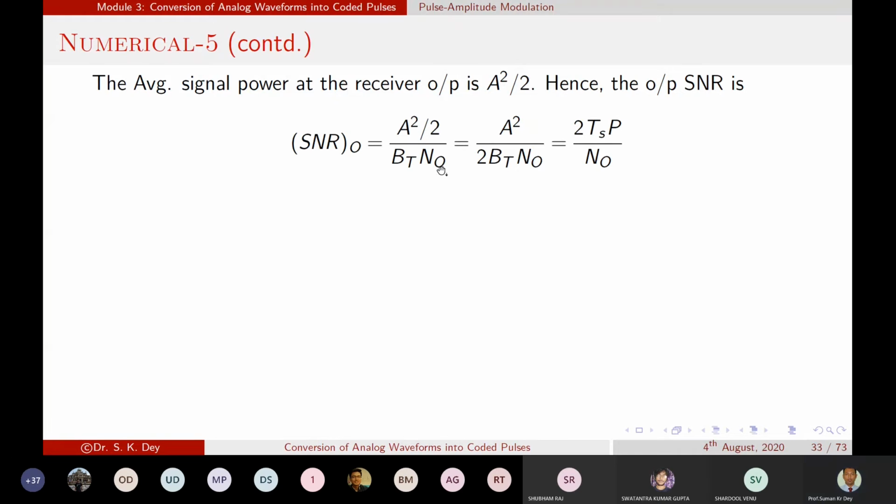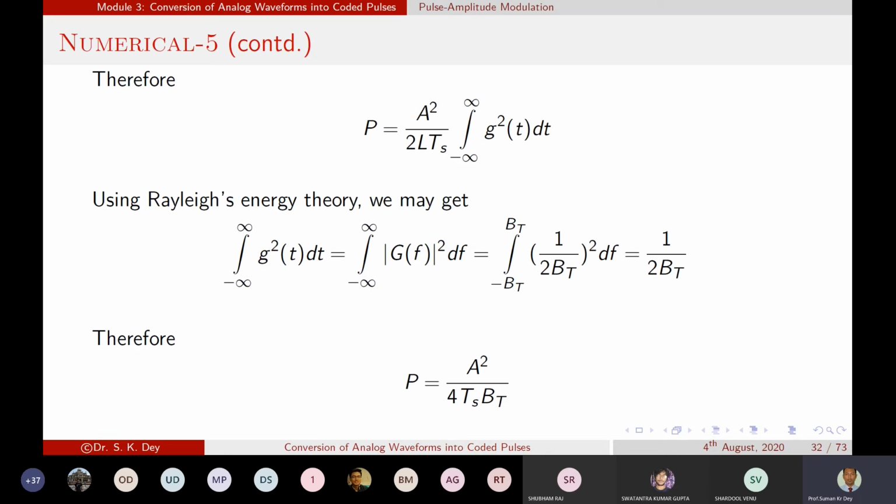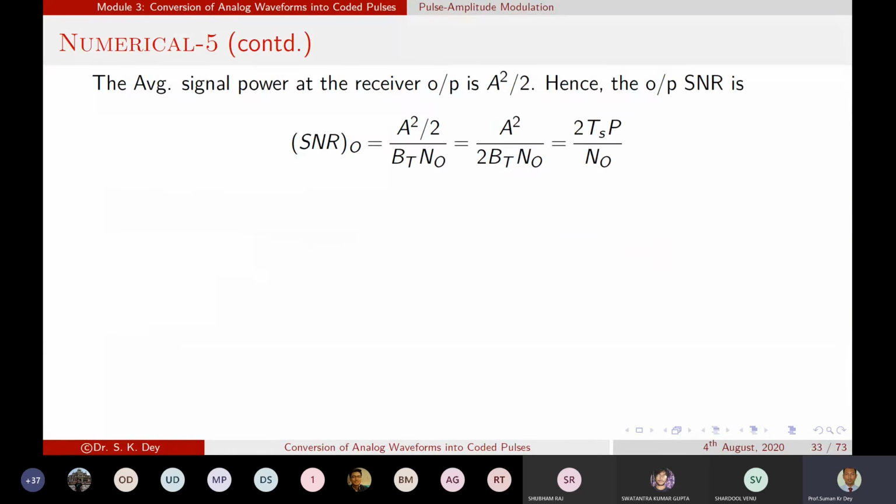Now if we simplify this in terms of P, we get A squared by 2 BT N naught, and using the previous equation, the expression of P equals A squared by 4 Ts BT. So we are getting that expression. Is that clear? So that P once again.